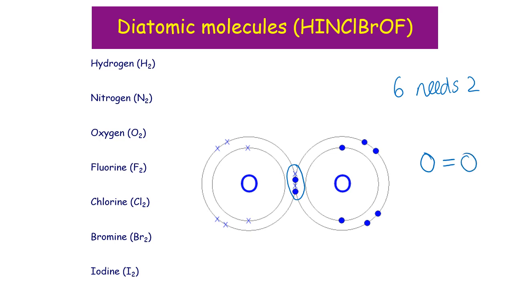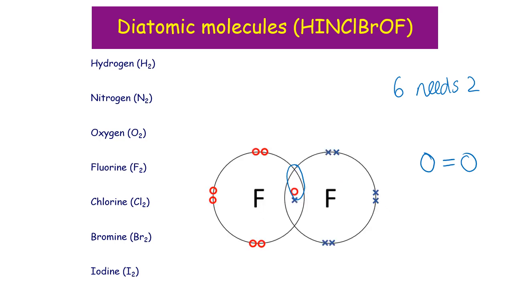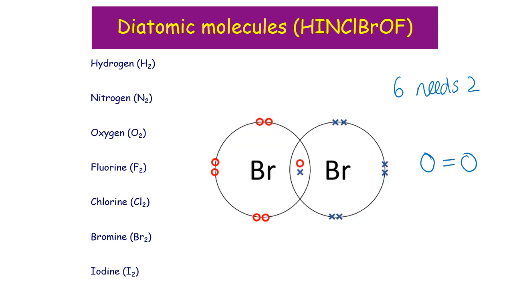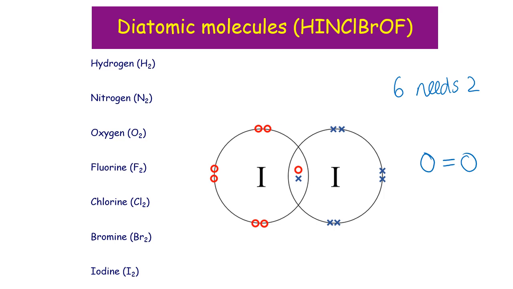For fluorine, chlorine, bromine, and iodine, they all only need 1 electron each, so they would have a single bond, just 1 dot and cross shared between the 2. So fluorine, chlorine, bromine, and iodine, all very much the same with a single bond between them.